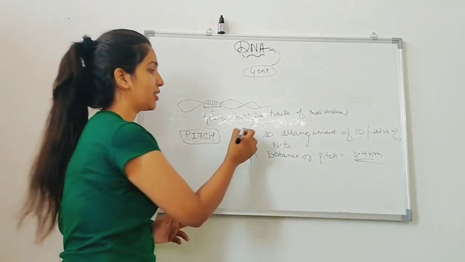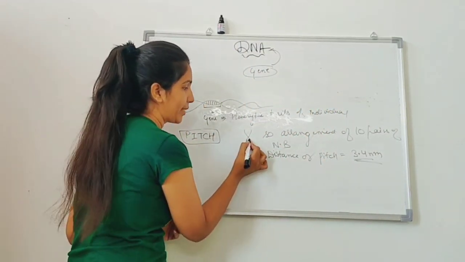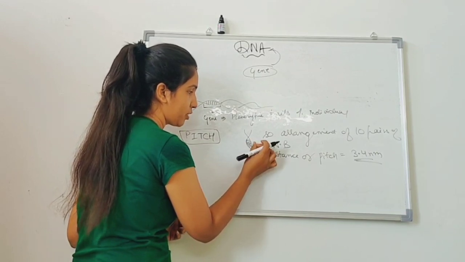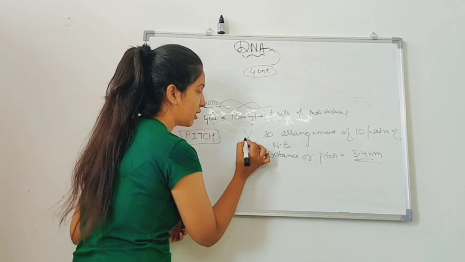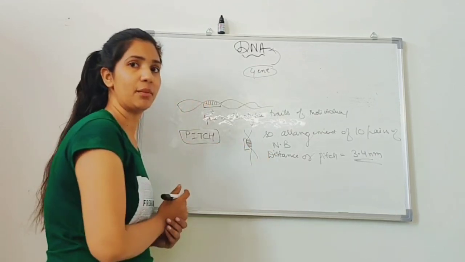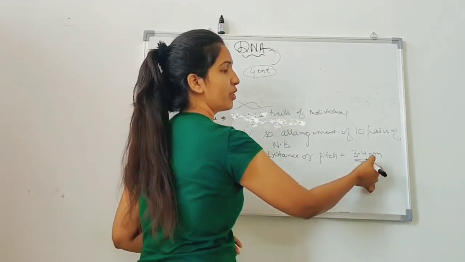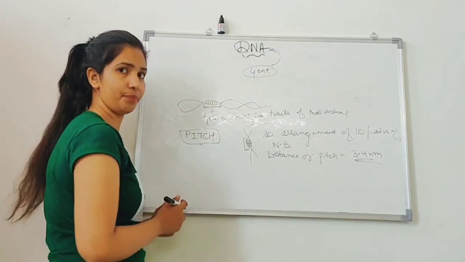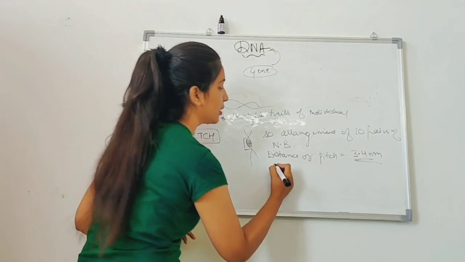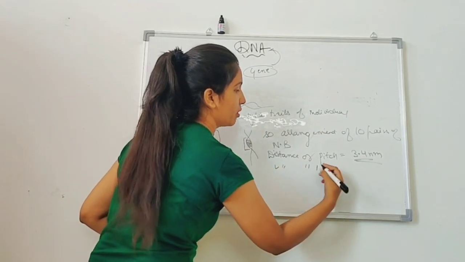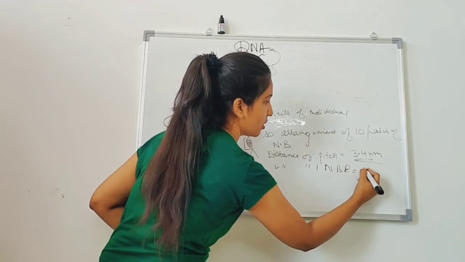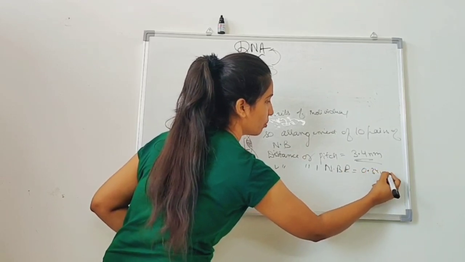As I told you, DNA is a double helical structure and the base pairs are arranged in this manner, in this form. So the distance between these 10 base pairs is 3.4 nanometer, which is known as the pitch. So here you can easily calculate that the distance between one nitrogenous base pair is 0.34 nanometer.